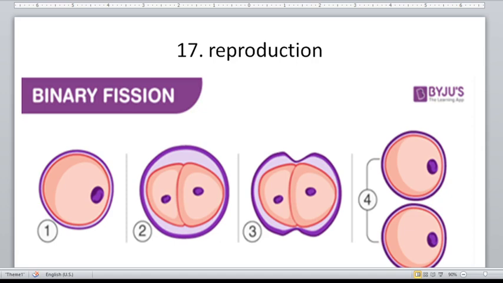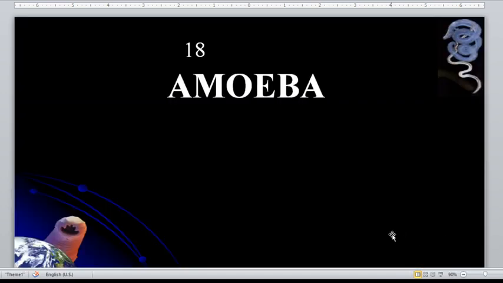Okay, so next slide. That is slide number 18. In amoeba, particularly the Entamoebas, what is the infective stage? The cyst stage. What is the feeding stage? The trophozoite. Which is motile?